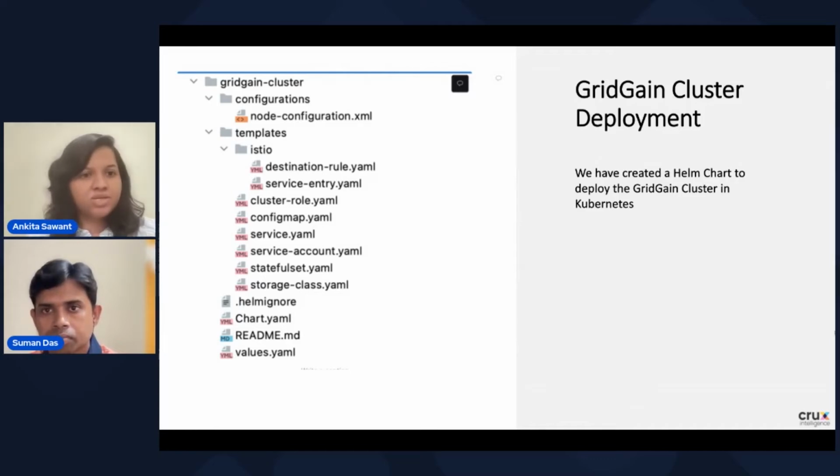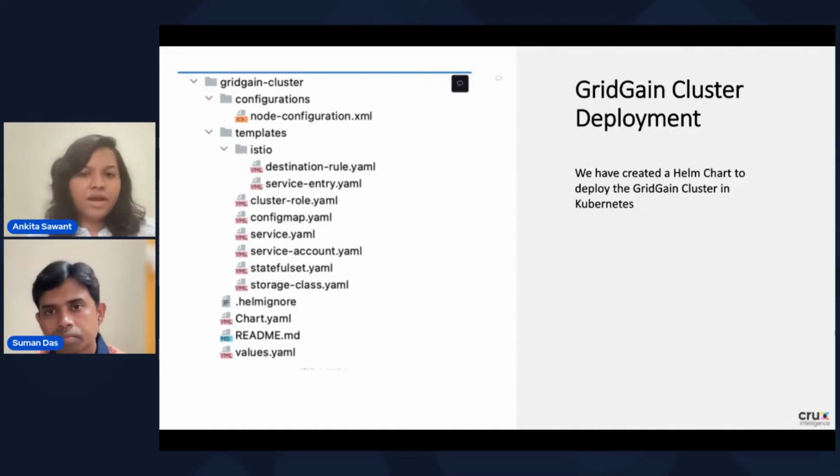That's why the nomenclature is like the GridGain cluster. In the architecture diagram, you have seen that we have used the terminology Ignite client and Ignite cluster. But here we are using the terminology GridGain cluster and GridGain client for the deployment. So as I told you, we are using the Helm chart for deploying any component into the Kubernetes cluster.